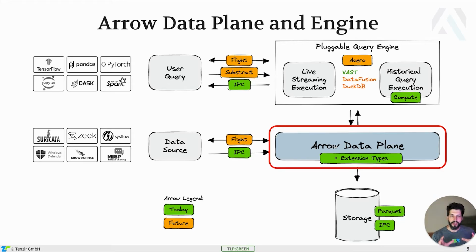And from here, once the data is in that Arrow format, we can make use of the entire ecosystem nicely. We're planning to use Acero in the future as an entire engine. Right now, we are using subsets of the Arrow Compute API to call specific columnar kernels when we need to. We already support exporting data through Arrow IPC. In the future, we would love to do that with Flight as well to get rid of the VAST fat client.